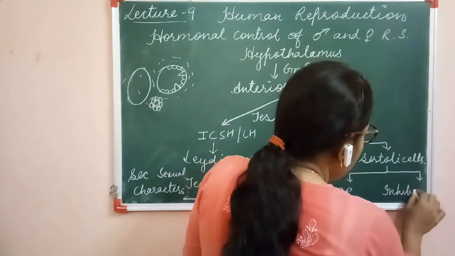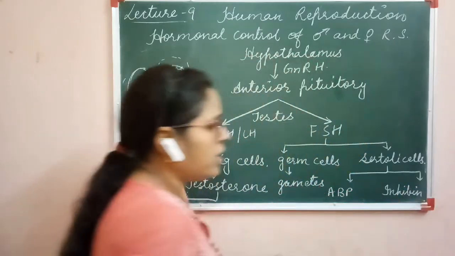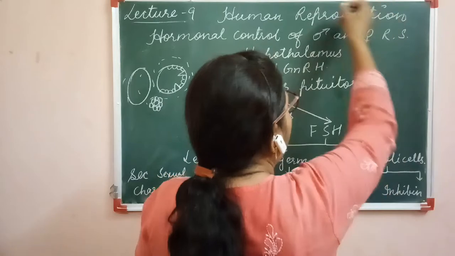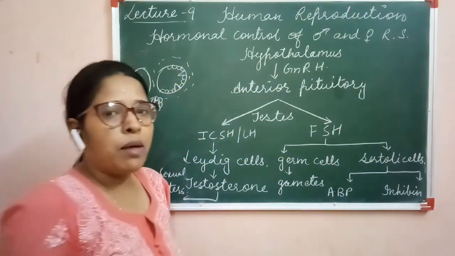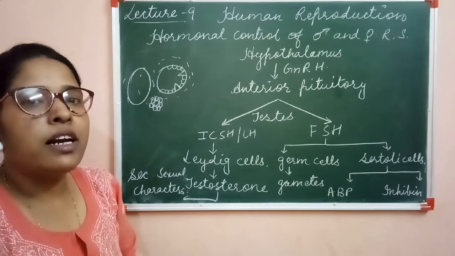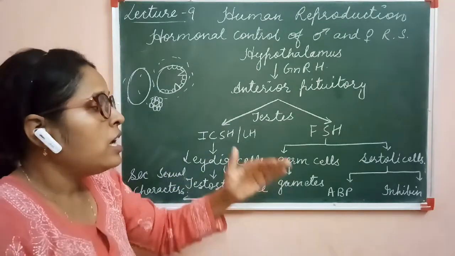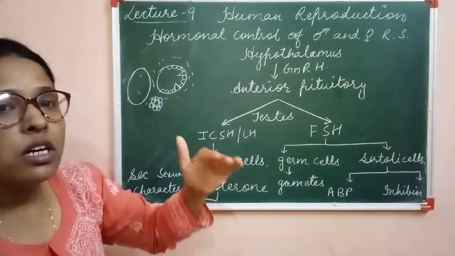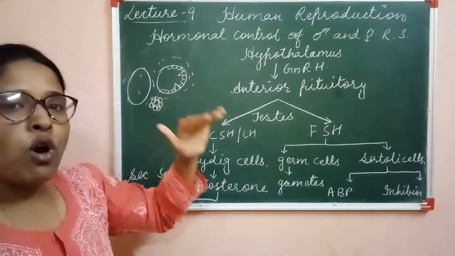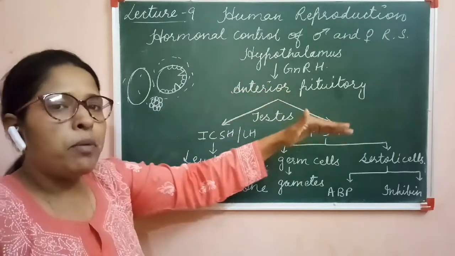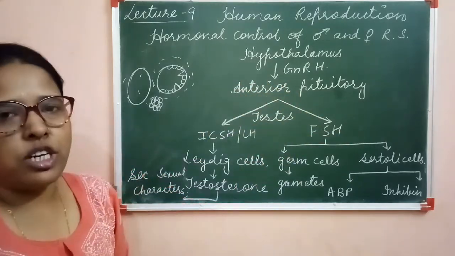The second protein is inhibin. This is secreted by the Sertoli cells. This inhibin goes to the hypothalamus to stop the activity of the hypothalamus, that is, to stop the release. This inhibin stimulates the hypothalamus to release the gonadotropin inhibiting hormone so that the anterior pituitary can stop its functioning.